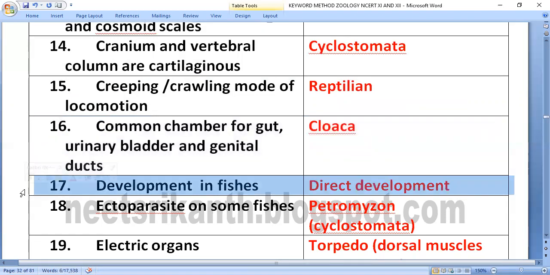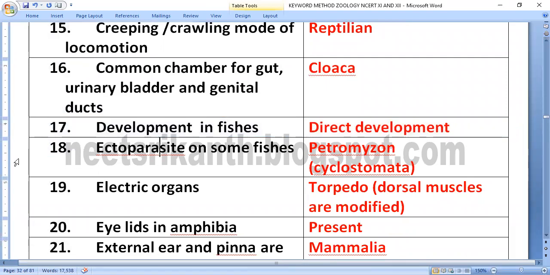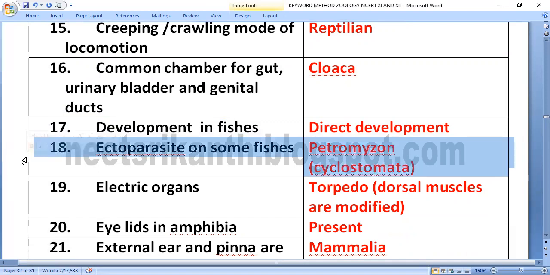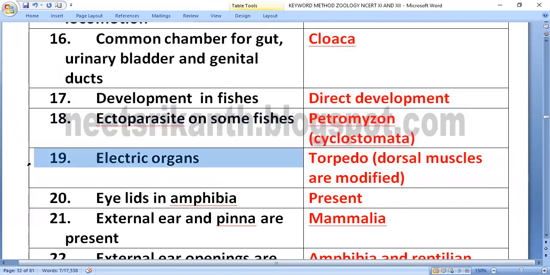Development in fishes, direct development without larva. Ectoparasite on some fishes: Petromyzon, commonly called lamprey, belongs to class cyclostomata. Electric organs, torpedo. Dorsal muscles are modified as electric organs in torpedo.